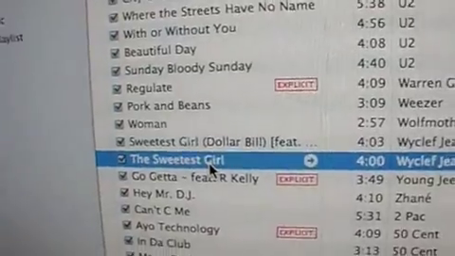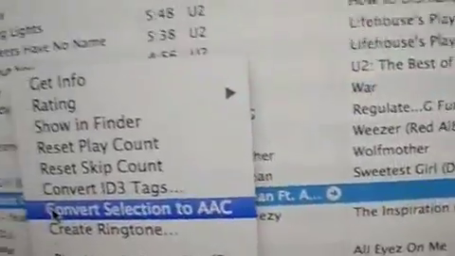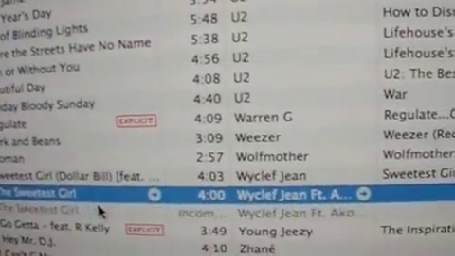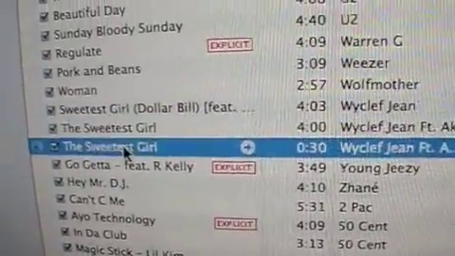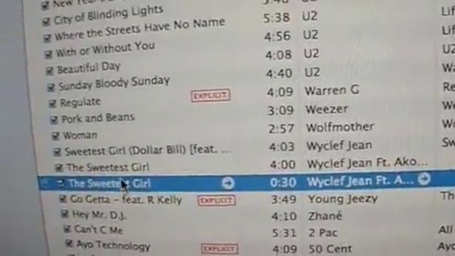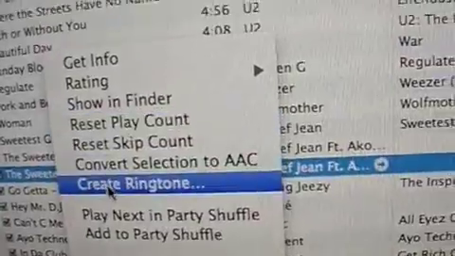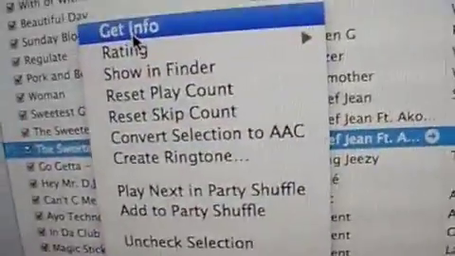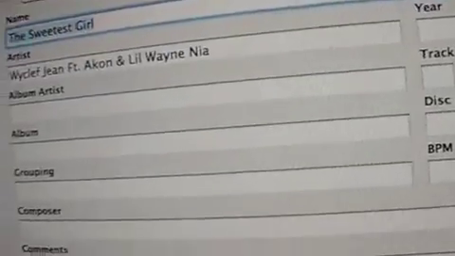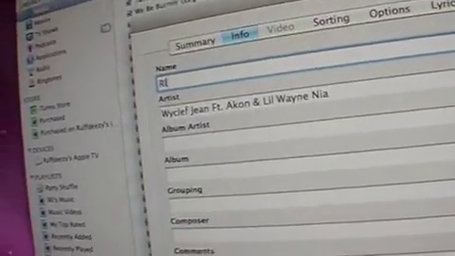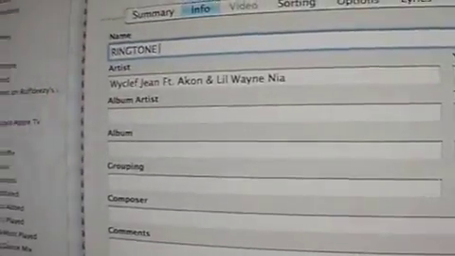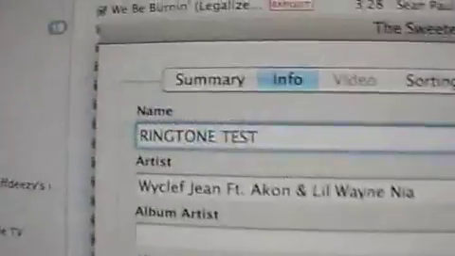So nothing's happened yet, so we're going to right click again and hit convert selection to AAC. And that's created a new file right here. Just to show you that this does work, we're going to hit get info and I'm just going to name it ringtone test.